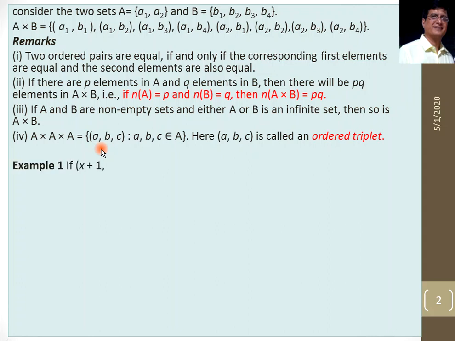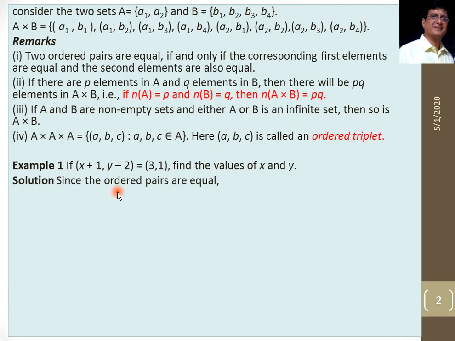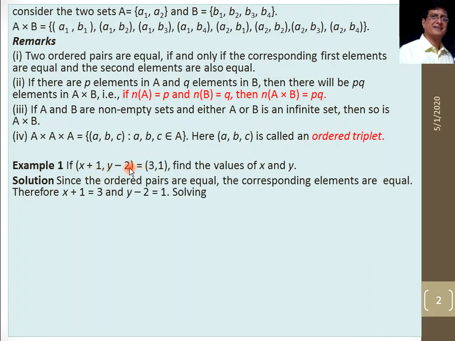Now I am taking this example to show how we can find the unknown values, given the condition that these two ordered pairs are equal. Then we have to find the values of x and y. The ordered pair (x plus 1, y minus 2) is equal to (3, 1). So how can we find their values? We know whenever ordered pairs are equal, their corresponding elements are equal. Therefore x plus 1 is equal to 3 and y minus 2 is equal to 1. Solving these two conditions, x plus 1 is 3, so x is 2, and y minus 2 is 1, so y is 3. So this is the required answer.